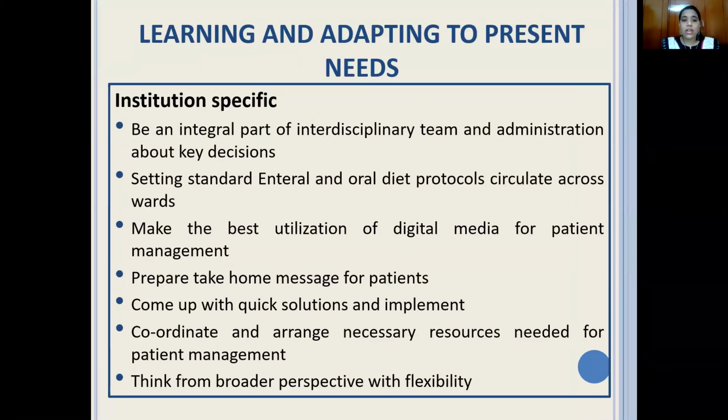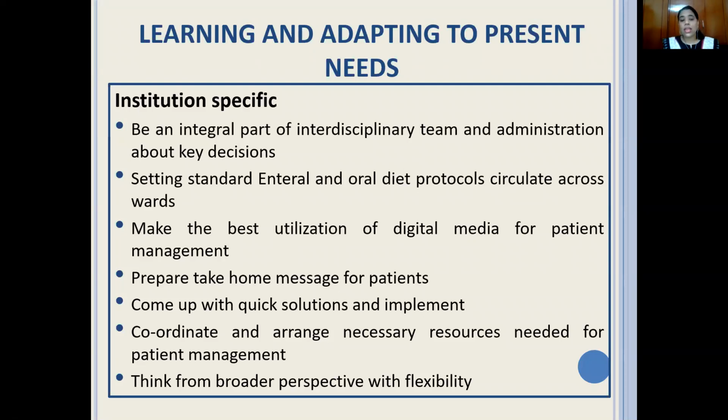Here remember that you are an integral part of an interdisciplinary team, not only of doctors, nurses, and social workers, but also the administration. So whatever key decisions are taken about food service management and patient management, you have to be an important part.